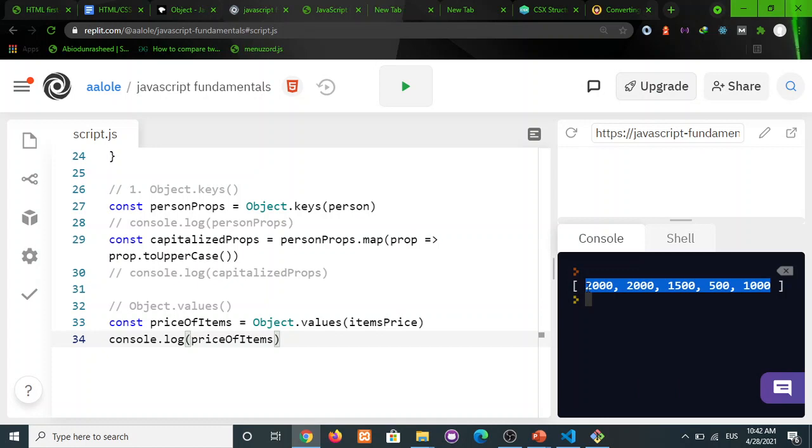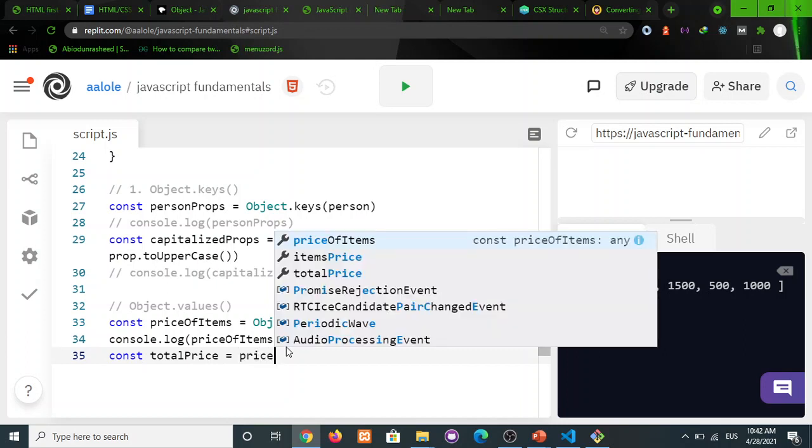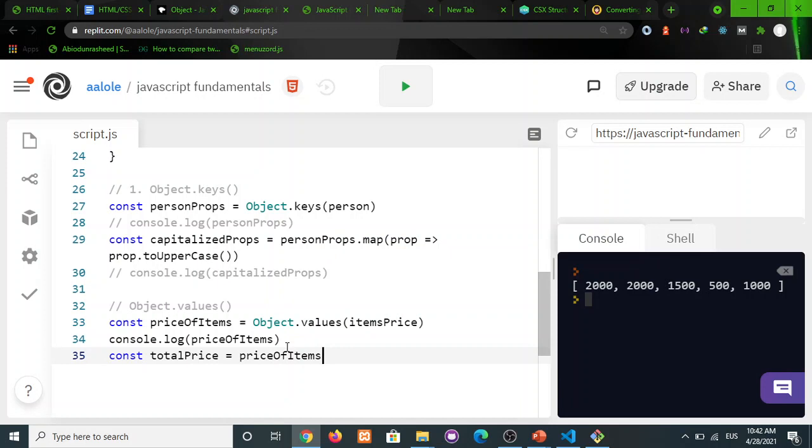Okay, so for example now, let's say const total, or total price equals to price of items dot reduce.